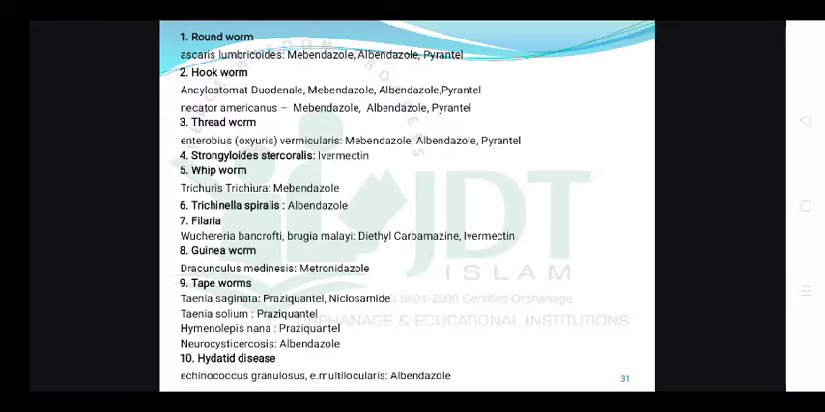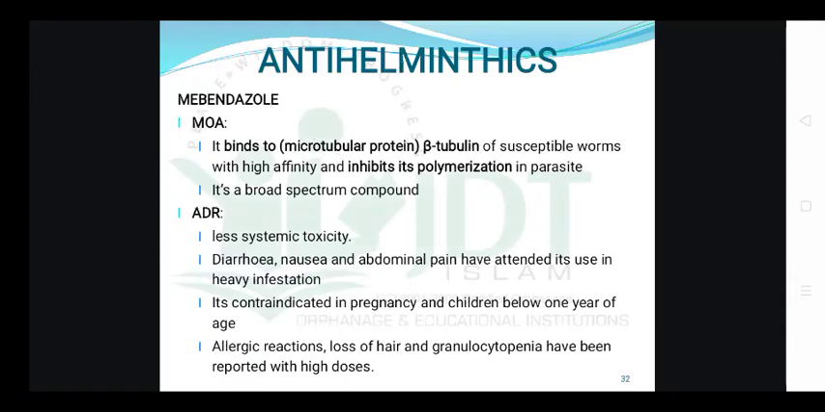Guinea worm, Dracunculus medinensis, metronidazole. Then tapeworm, Taenia saginata, Taenia solium, by using praziquantel. Then hydatid diseases like Echinococcus granulosus using albendazole. Now coming to the drugs, first drug is mebendazole.